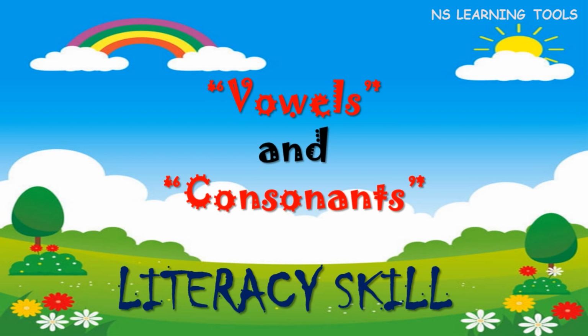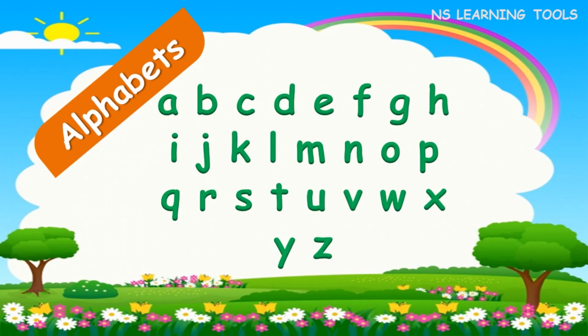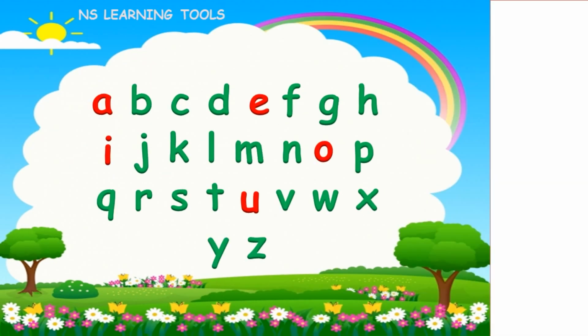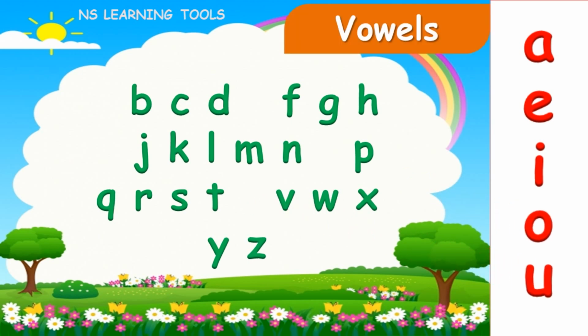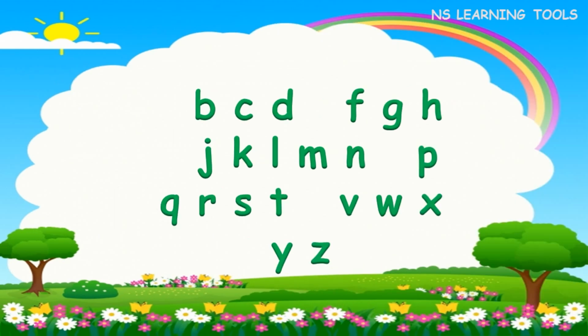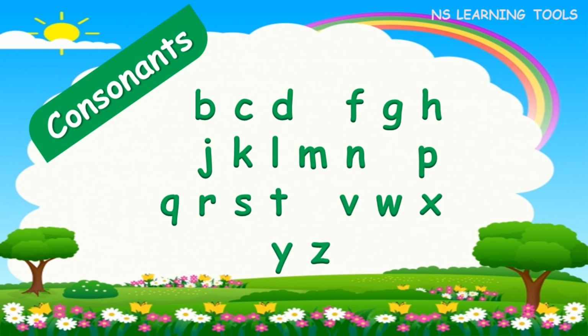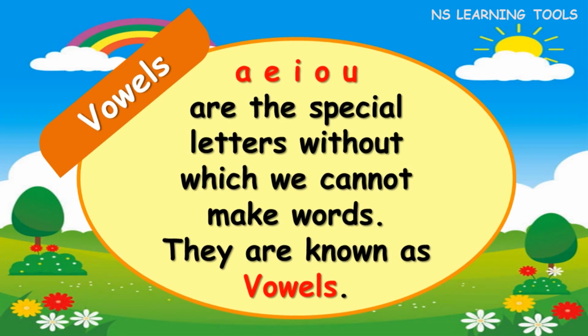In this video, we will learn about vowels and consonants. So let's go. There are 26 letters in the English alphabet's family. In that family, letters A, E, I, O, and U are vowels. And all letters, other than vowels, are called consonants. A, E, I, O, U are the special letters, without which we cannot make the words. They are known as vowels.